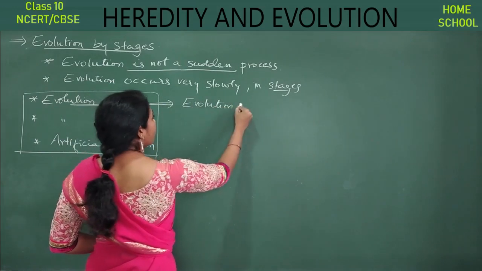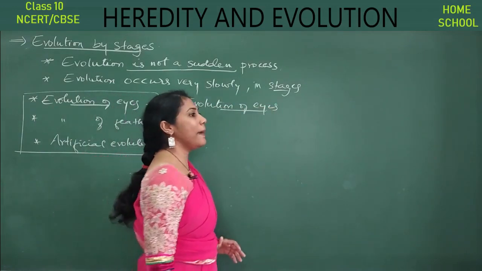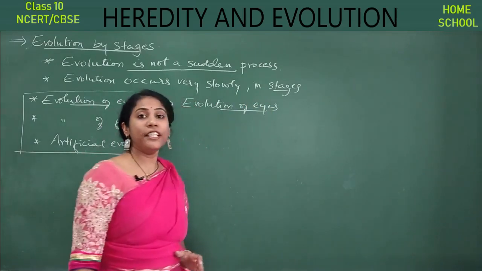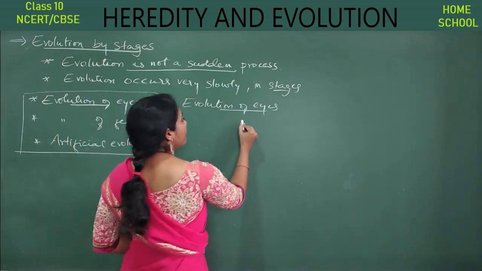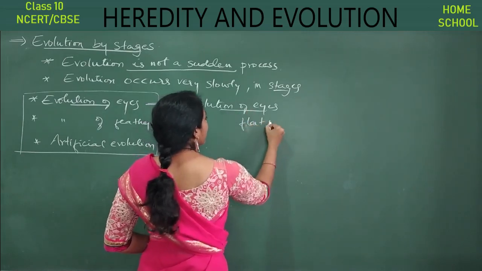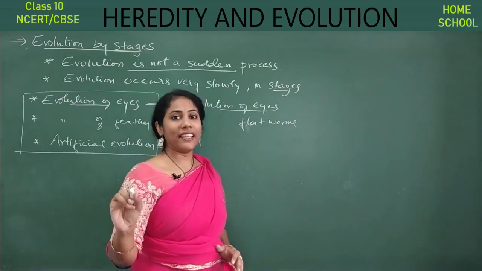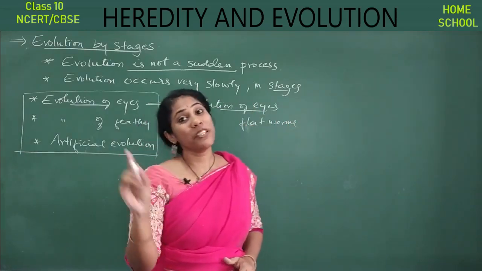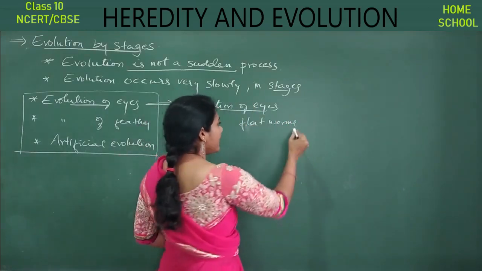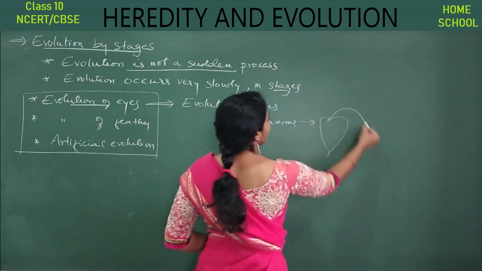Evolution of eyes. Long back, the primitive organisms like flatworms, like Euglena, okay, they were also having an eye, but it is not that much prominent. Say I will take Euglena. Imagine this is Euglena, right?